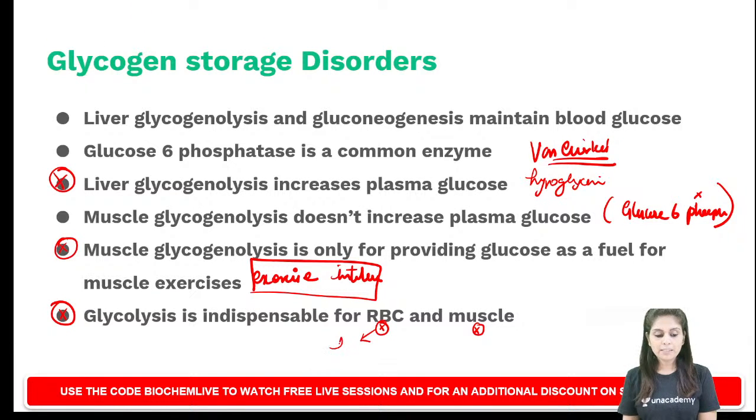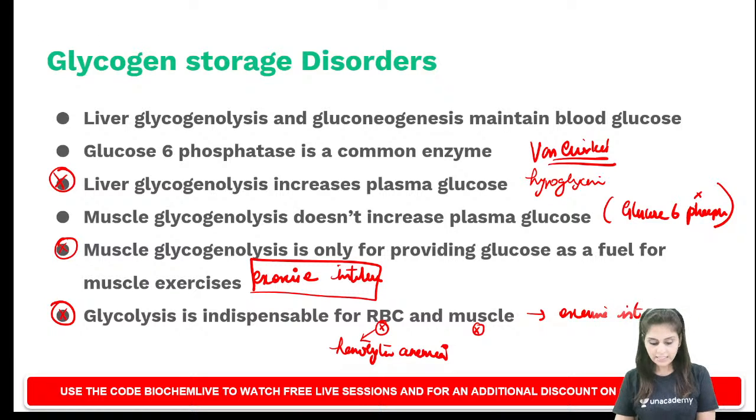So that presents as hemolytic anemia. Please understand this. Glycolytic enzyme defects always present as hemolytic anemia. Whereas when muscle gets affected because of glycolytic enzyme defect, that will also present as exercise intolerance. Phosphofructokinase 1 defect is one example. So that will present as exercise intolerance, again intolerance to anaerobic exercises.